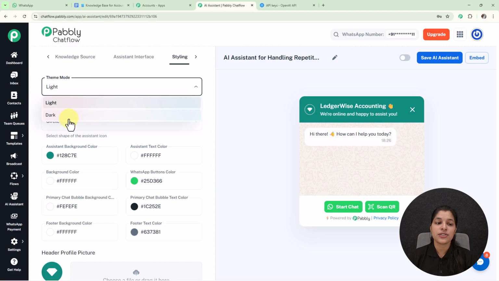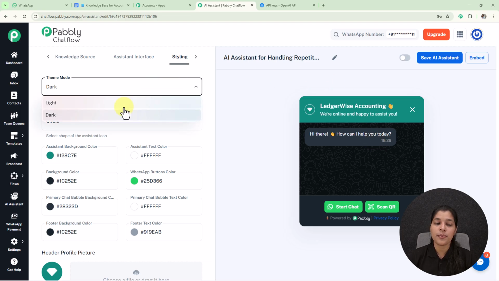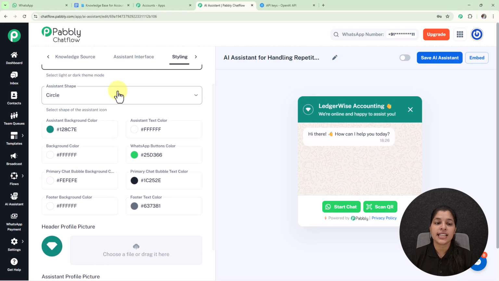Now let's change it to dark and see the changes, and here you can see the dark theme mode has appeared in the preview of your AI assistant. So you can select the theme according to you, but I'm going to keep it as light only. And now we are getting this option for selecting the assistant shape.